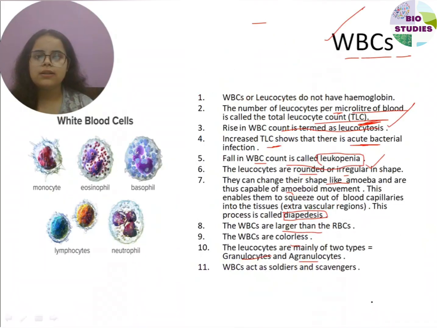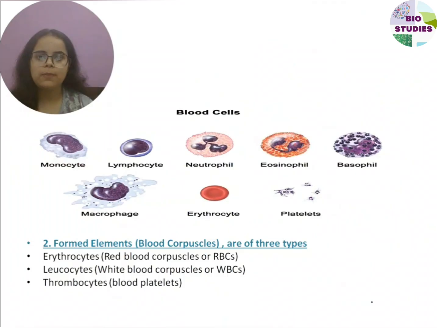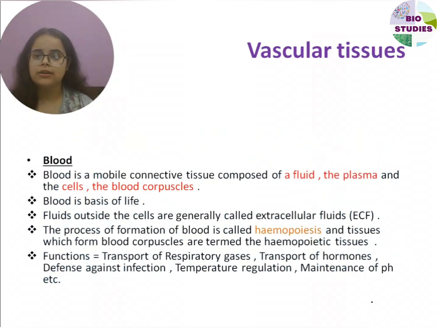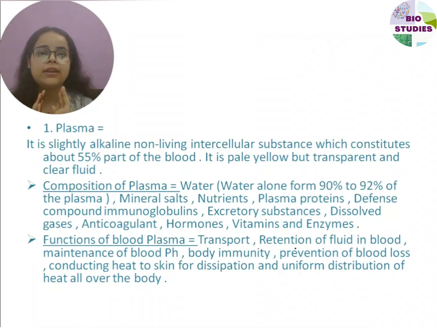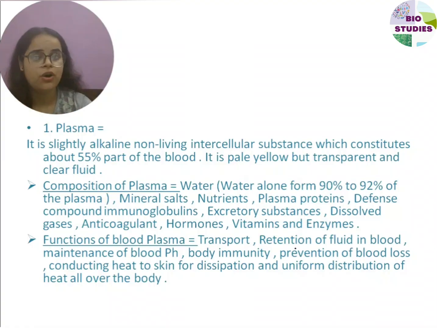So in this lecture we considered all the things regarding the vascular tissues. Let's do a quick revision of the whole lecture. Blood consists of two main things, fluid plasma and the blood corpuscles. In the fluid, or plasma, the main thing is water. Water is 90 to 92%, and its main roles are transport, pH balance, retention of fluid, maintenance of the pH, and body immunity. These are all functions related to plasma.